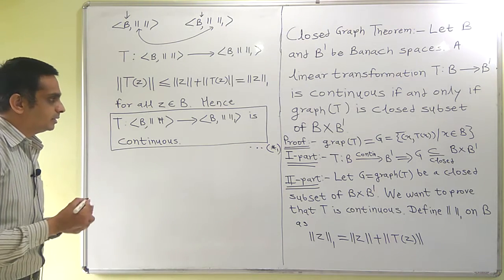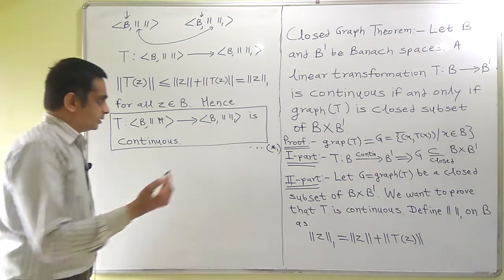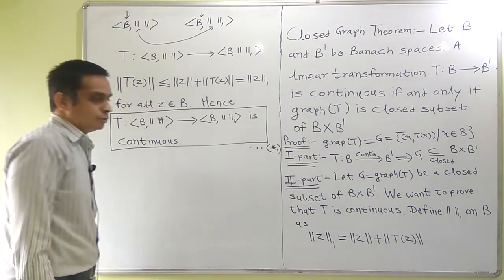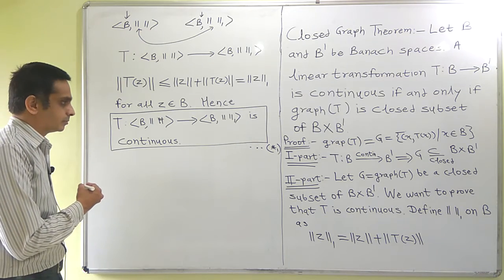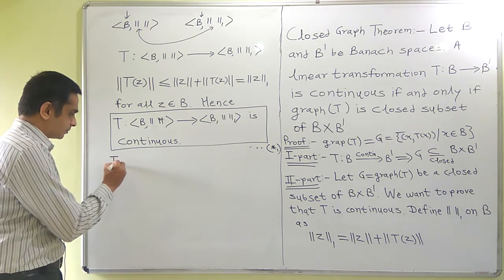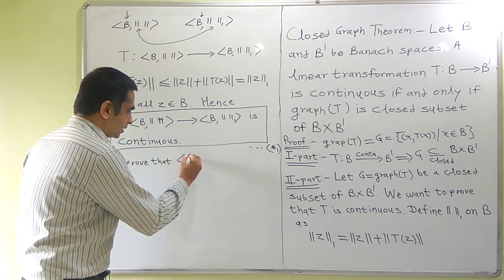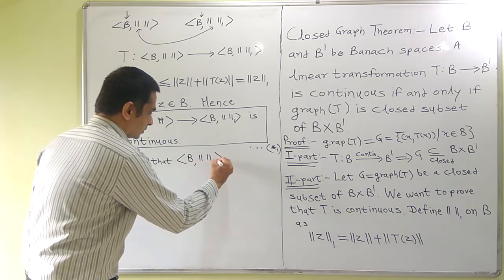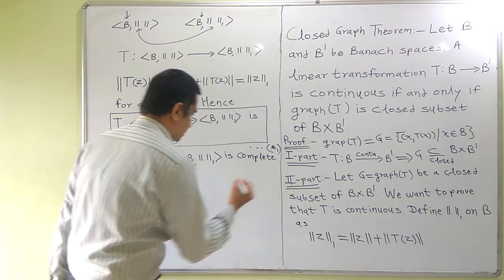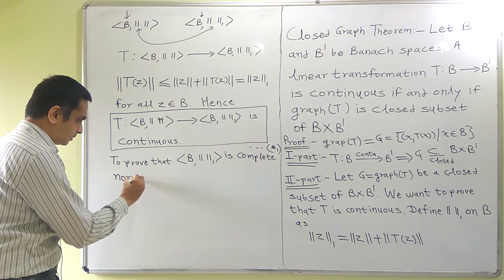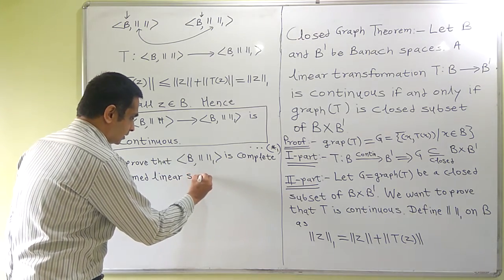Now we will consider this norm linear space B with norm 1, and we are going to prove that it is a complete norm linear space, that is, it is a Banach space. It is already a norm linear space.